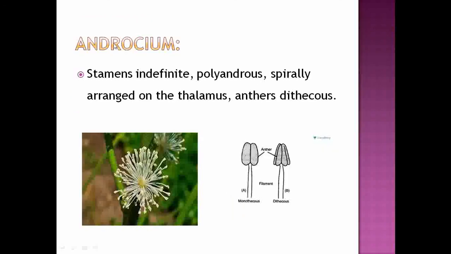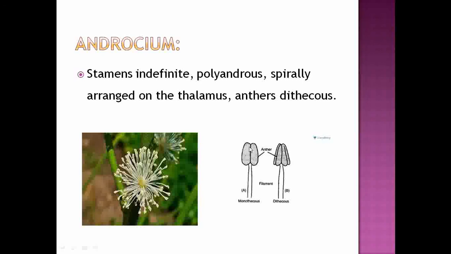See about the androecium which is observed under that family. The stamens are indefinite, so numerous anthers are observed under that family. That's why this family is known as a primitive family, because the presence of numerous anthers is one of the primitive characters. The anthers are arranged spirally on the thalamus. Then the anthers are dithecous.